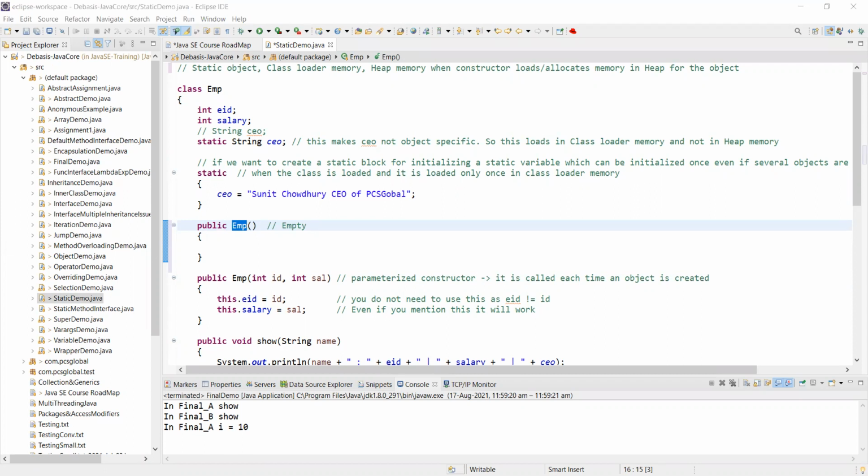Sorry, just let me check. Dutinath, are you speaking, yes, Dutinath? Okay, Dutinath, yes, tell me. Sir, can we write EMP in the case of empty?